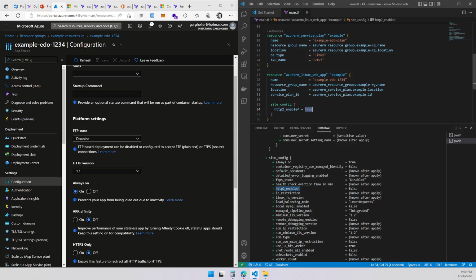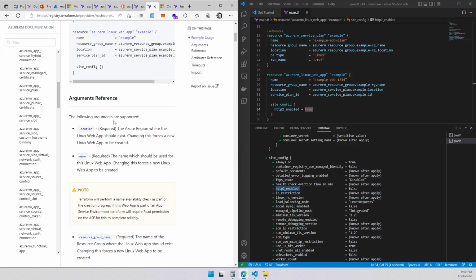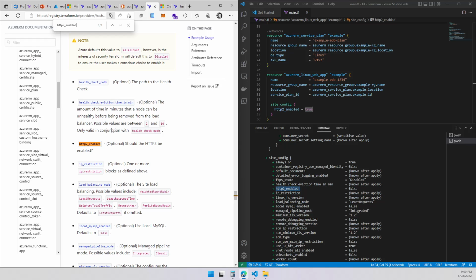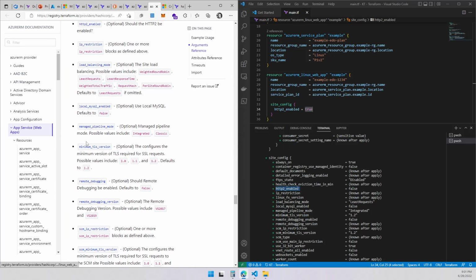To make sure that I got the right value over here, I'm going to go back to documentation. And this is where I have my Linux web app, right? Let's do a Control F. And this is the value, the attribute. Good, I got it over there. Optional should be HTTP enable. And if I click on it, it will take me to the values that I don't see right now.